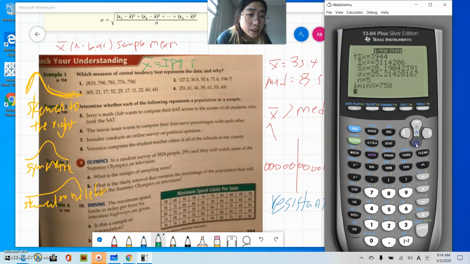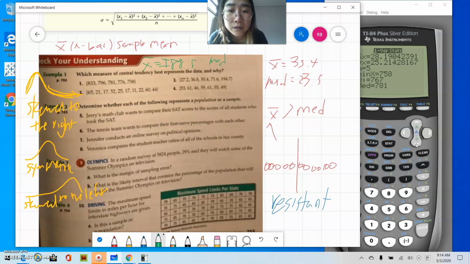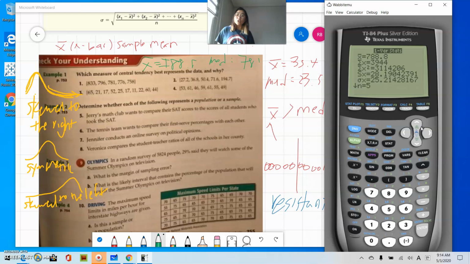Let's look at what the median is. Median is 781. Yes, mean is a little bit larger. So you could definitely say we choose median because mean is greater, which shows skewness, right? Skewed to the right because mean is higher.